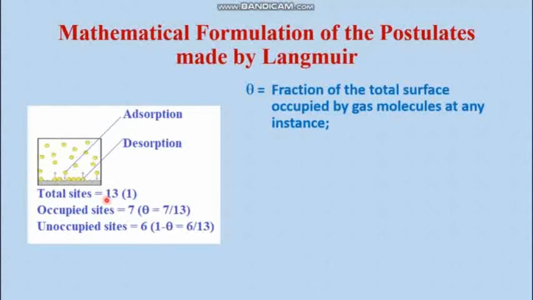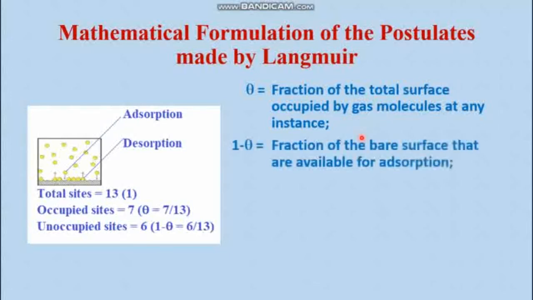overall number of available sites. In the previous picture the theta value is 4 by 25, the 1 minus theta value is 21 by 25, and theta and 1 minus theta together make 25 by 25, that is 1. Okay. So theta is the fraction of the total surface occupied by gas molecules at any instance. And what is 1 minus theta? 1 minus theta is the fraction of the bare surface that is available for adsorption.